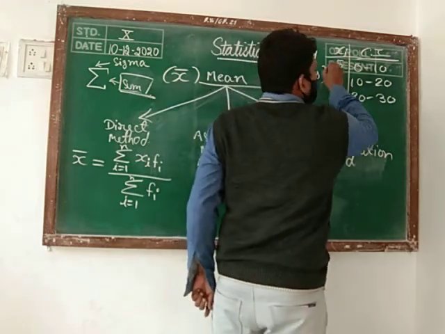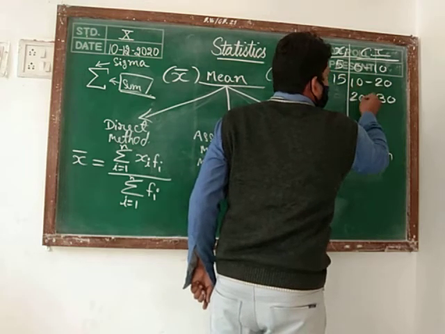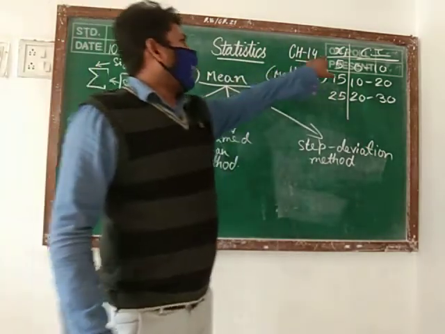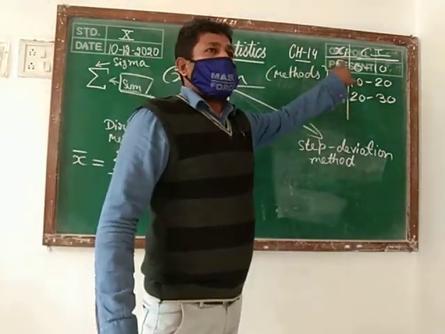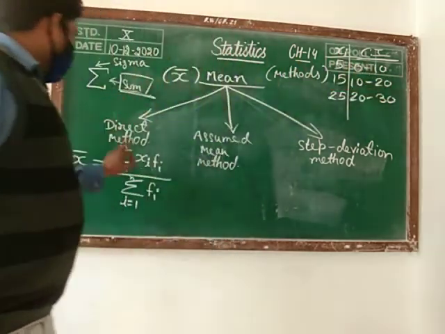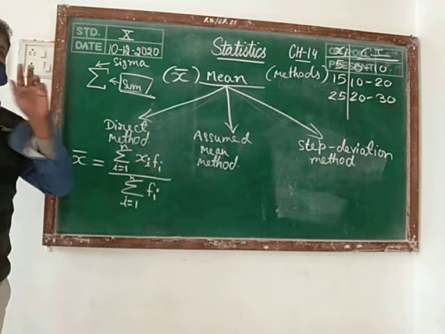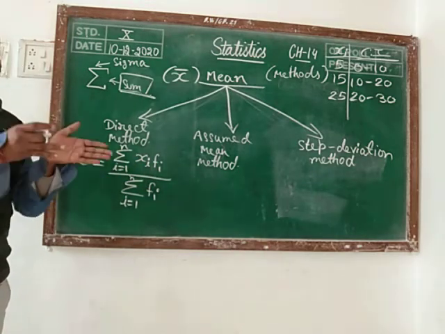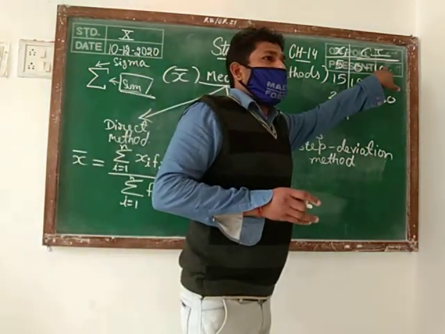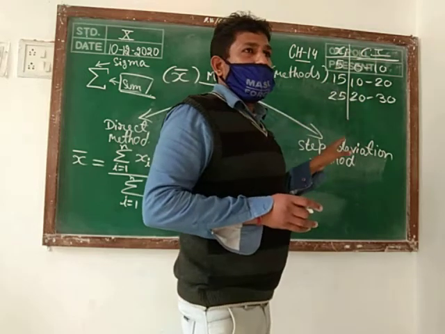You are getting 10 plus 20 upon 2 is 15, 20 plus 30 upon 2 is 25, and these are the values of class mark. All of you are able to find class mark if class intervals are given, and that is xi. Then fi is the frequency. Frequencies are given to you. How many values you are getting in the given interval? Suppose in 0 to 10 you are getting 25 numbers, then that is the value of frequency fi.